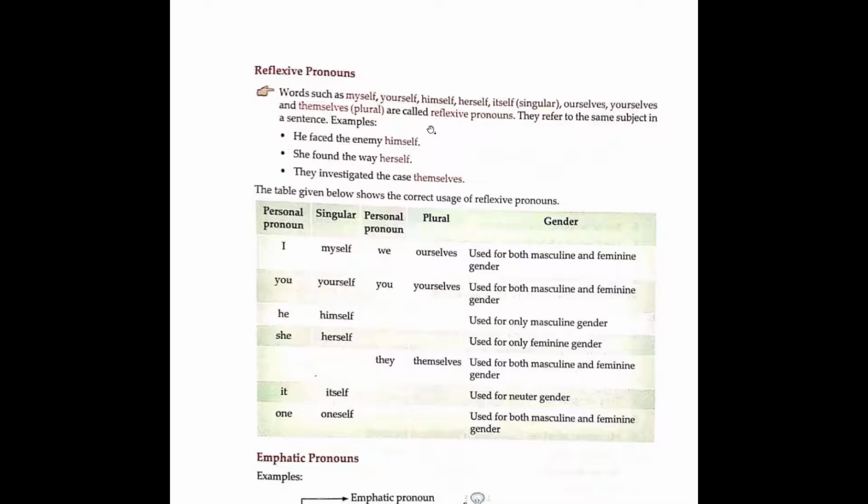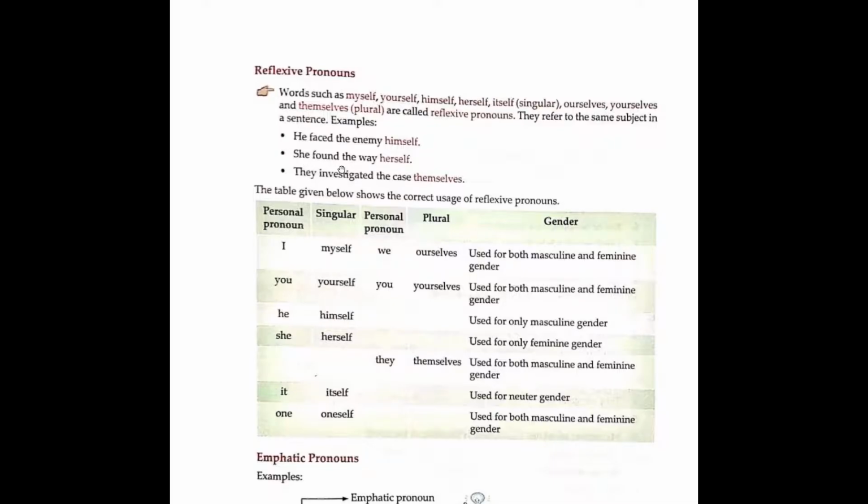The next type of pronoun I'm going to start is reflexive pronouns. Now reflexive pronouns are words such as myself, yourself, himself, herself, itself, ourselves, yourselves, and themselves. Itself is singular, themselves plural. They refer to the same subject in a sentence. For example, number one, he faced the enemy himself. So himself is a reflexive pronoun.